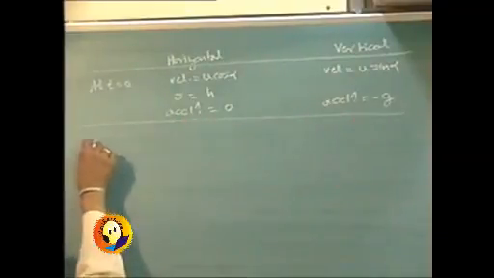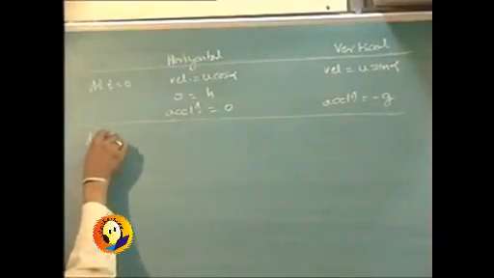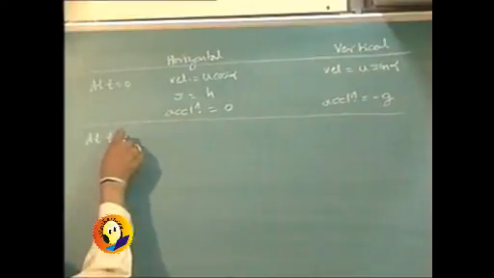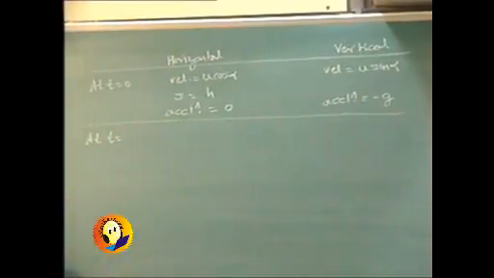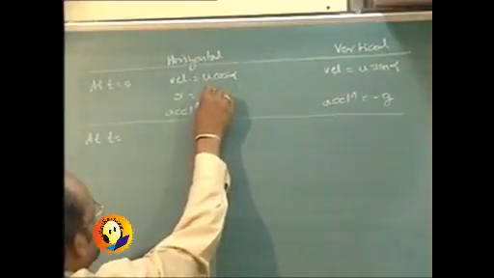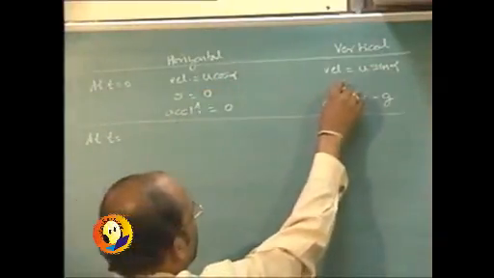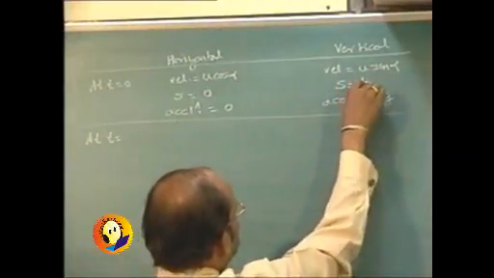We will directly consider t equal to t2. Horizontal displacement is initially 0, and vertical height is h.